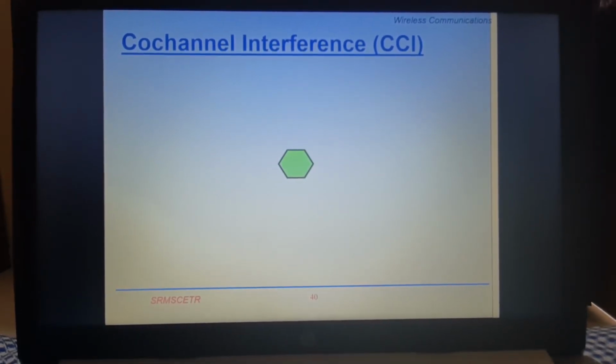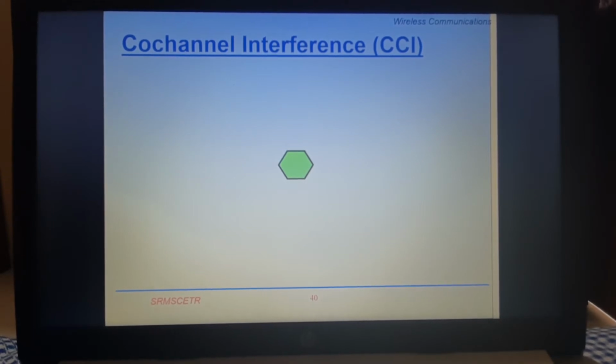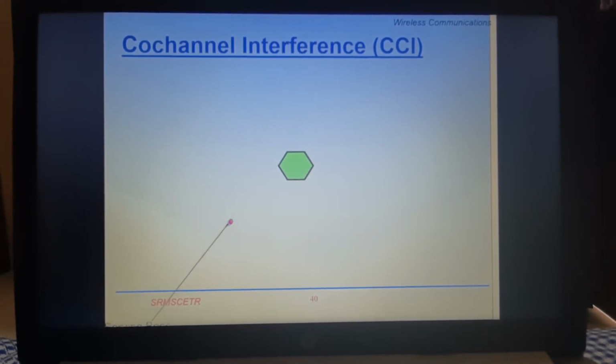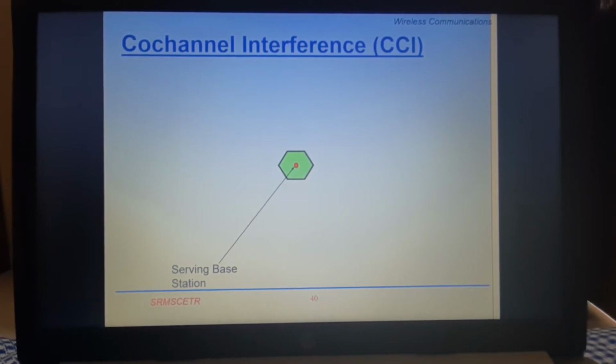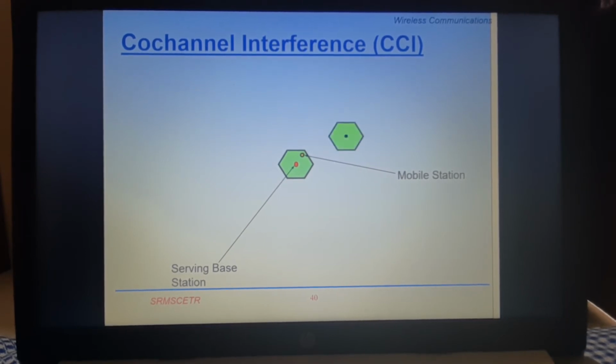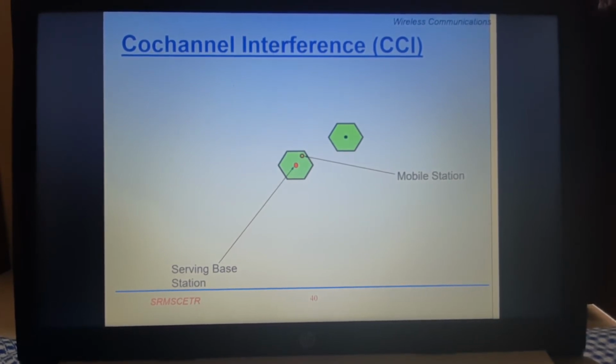Let me put one cell, and the shape of the cell is hexagonal. Here this is the serving base station in the middle, the center of the hexagon. Let me put another mobile station. And then what is going to happen? You have to repeat this cell to form a cluster. So there is a cell which has radius capital R, another cell, another, and repeat.